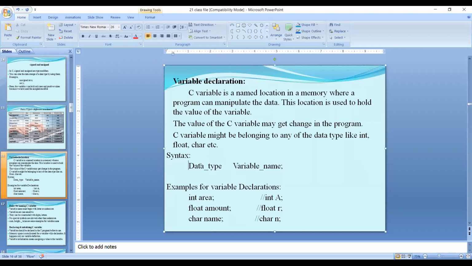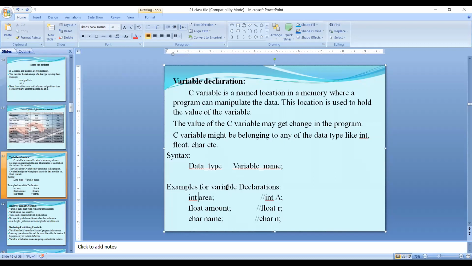See the syntax. First, data type. So data type here is integer, followed by a space, yes, a gap here, followed by any variable name. How to write a variable name? You should follow identifier rules or variable rules. What is that? Every identifier always starts with an alphabet or underscore. I told you, for an identifier name or variable name, every compiler will accept 6 to 8 characters.